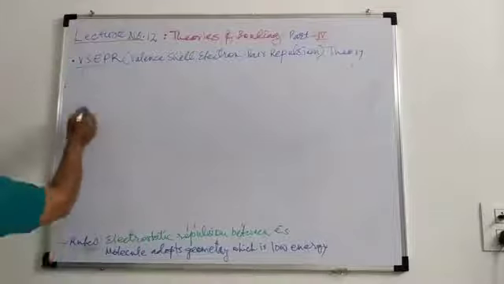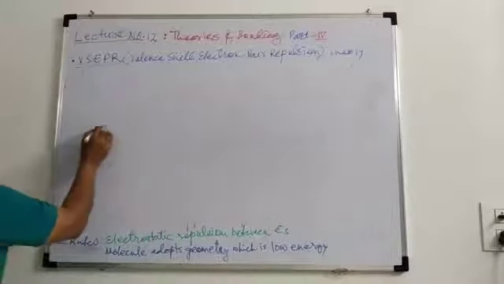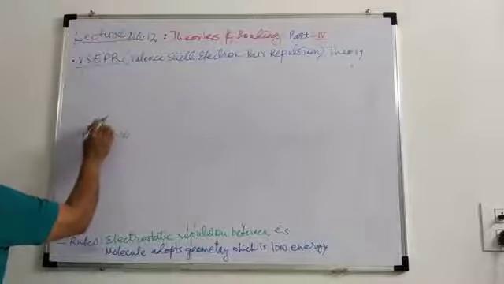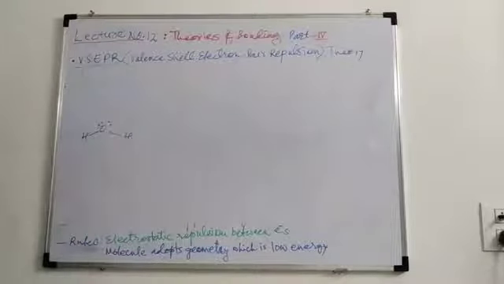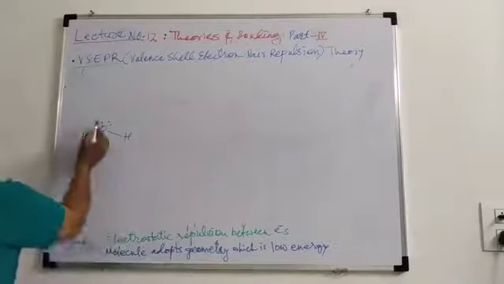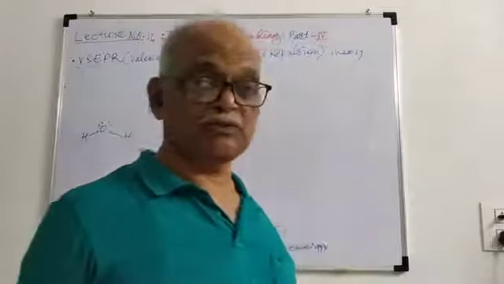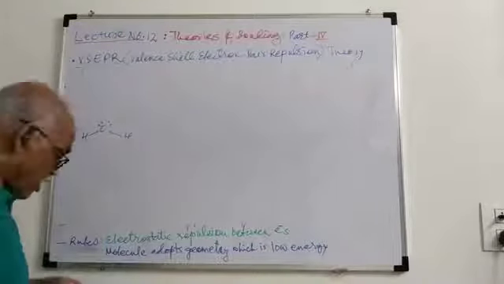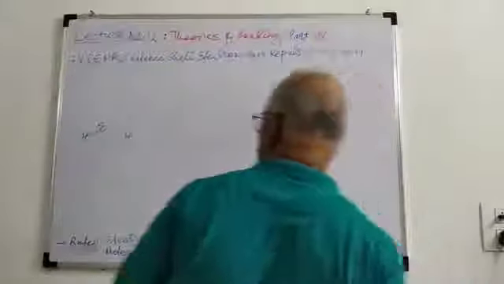Consider, for example, H2O. In this structure you will find that these 4 electrons are lone pair electrons, and these 2 bonds are bond pairs.